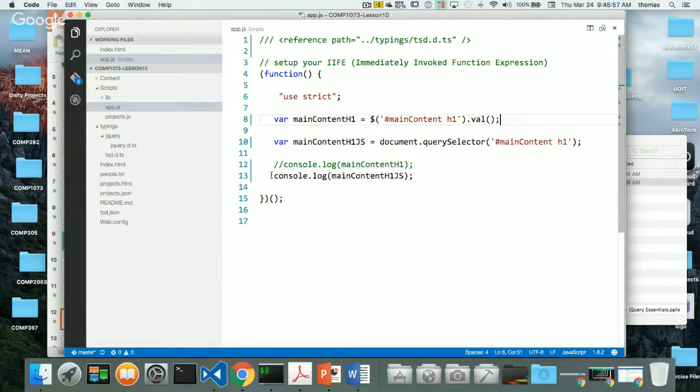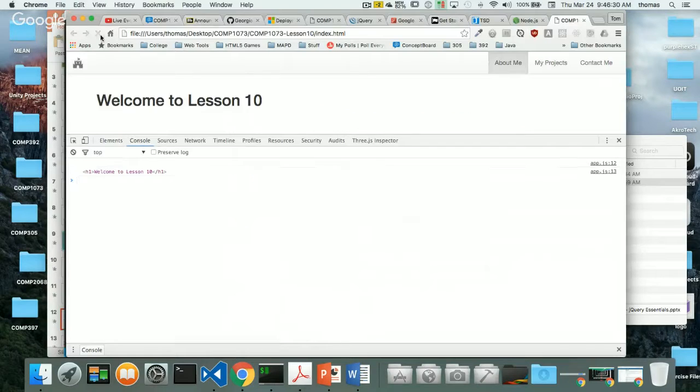So let's move this back into play. I'll do both. Oops, I had to do it the other way. Let's do both. So I'm going to do the first main content one, and then this one, the way it's done here. This is the value of what I'm getting from my selector. And this is using querySelector, which is the JavaScript way of getting what's inside main content H1. That's how I'm targeting. Normally this is how we would target styling for CSS, the same way. So I'll save everything, go back here and refresh it, and then let's see what we get.